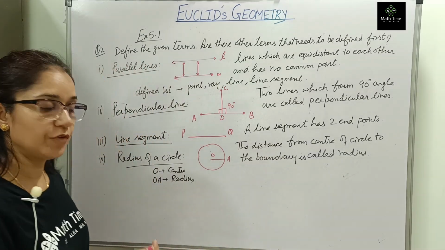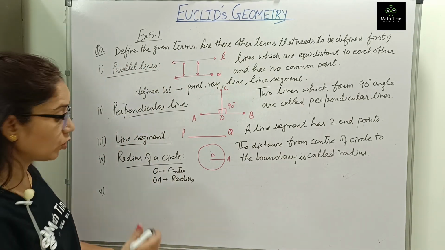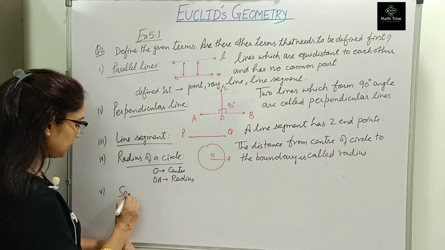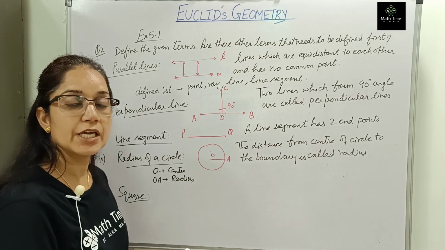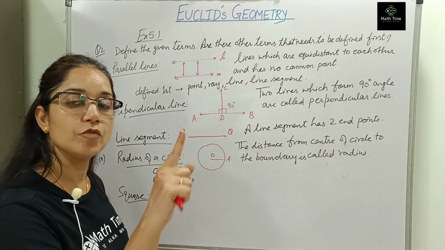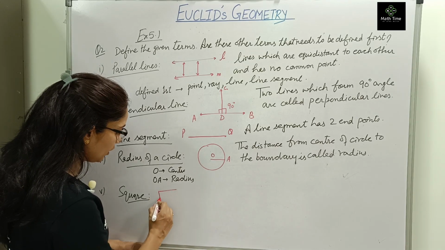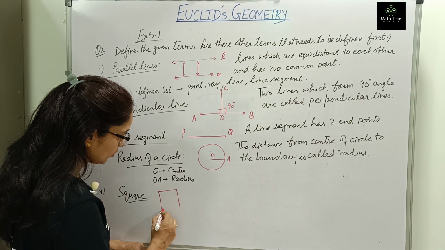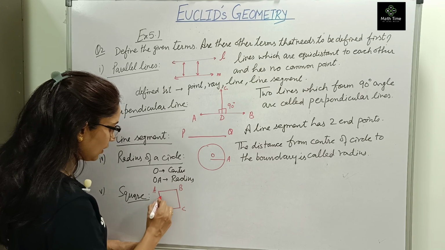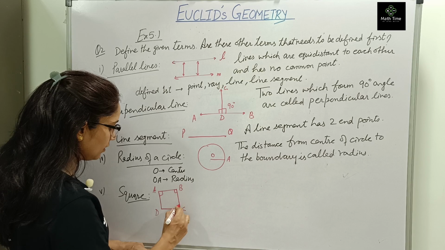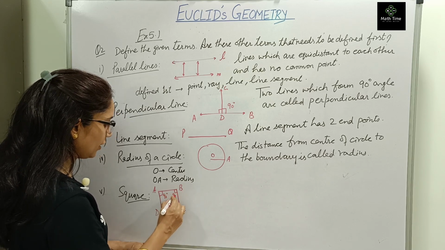Okay. Now fifth, what is the question asking you? The fifth part is also there. It is square. Now the question is asking us what is a square. So you all know what is a square. A square is a four-sided closed figure made up of all four equal sides and angles also. All four corner angles are 90 degrees. So this is a square, A, B, C, D, corner angles 90 degrees. Right? So this definition only we are going to write.